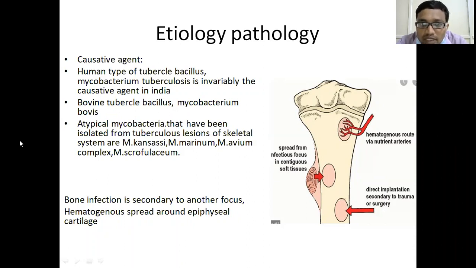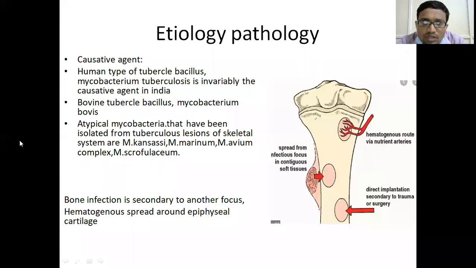For atypical mycobacteria, there is the Runyon classification. In the Runyon classification, atypical mycobacteria have been classified into various groups: photochromogens, scotochromogens, non-photochromogens, and rapid growers. Kansasii, Marinum, Avium complex, and Scrofulaceum are among the groups.